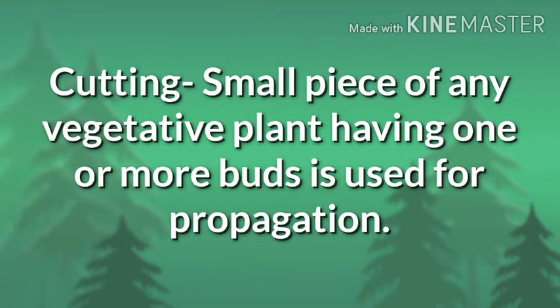So examples are rose, then bougainvillea, gulmohar, that you also know. Another example of leaf cutting is Sansevieria, and an example of root cutting is blackberry, where a new plant is developed with the help of this artificial method of vegetative propagation.